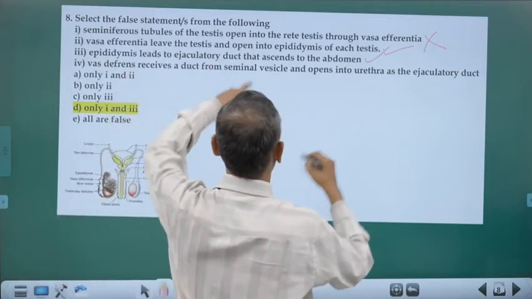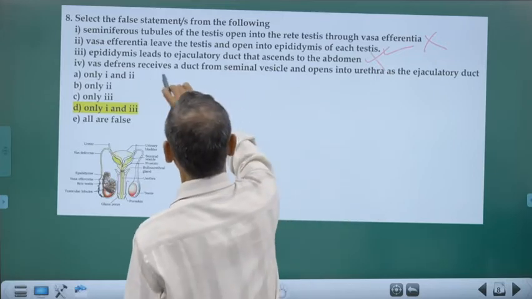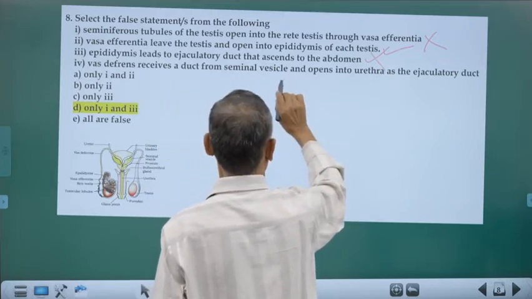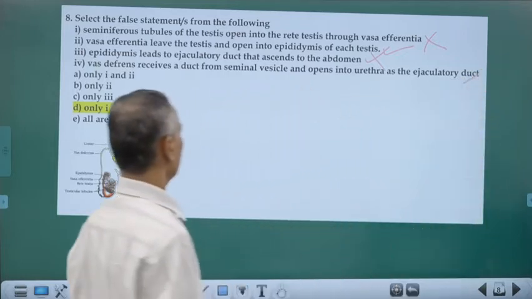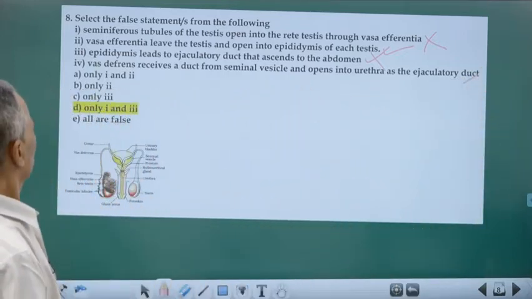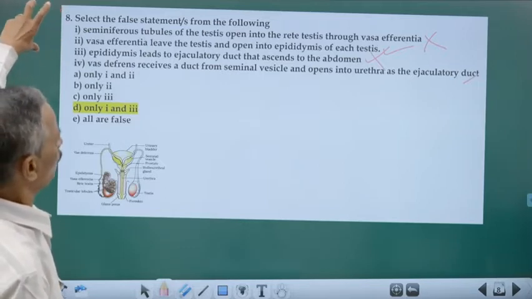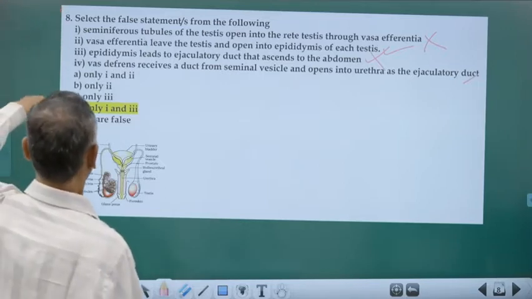Epididymis leads to ejaculatory duct. That is the wrong one. Vas deferens receives a duct from seminal vesicle, correct, and opens to the urethra as the ejaculatory duct. That also is a correct one. So, 2 are wrong, 1 and 3. So, the option is D.